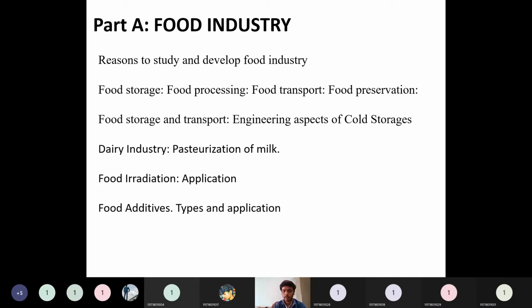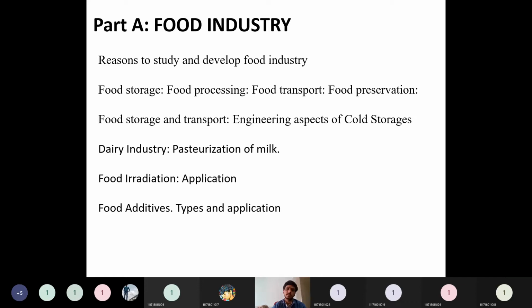So before harvest, after harvest, or post harvest, we need transportation, because the food which has been produced at one location can be used in another location. They will not use all the food where it is produced. The remaining food will be transported to other parts of the world. So food transportation is also very important.